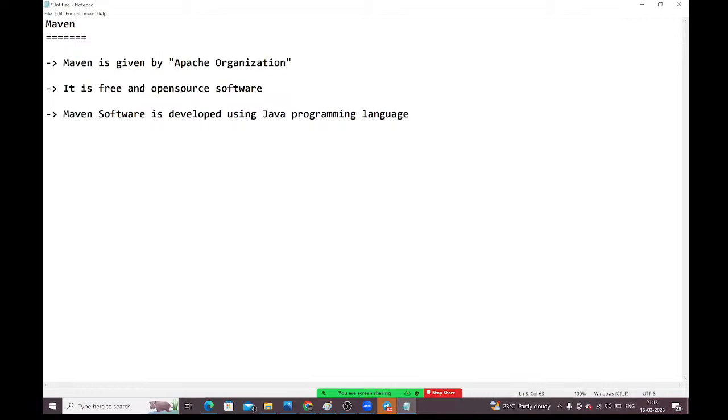It is free and open source software. So Maven software is developed by using the Java programming language. To summarize, Maven is given by the Apache organization, it is free and open source, and it is developed by using the Java programming language.